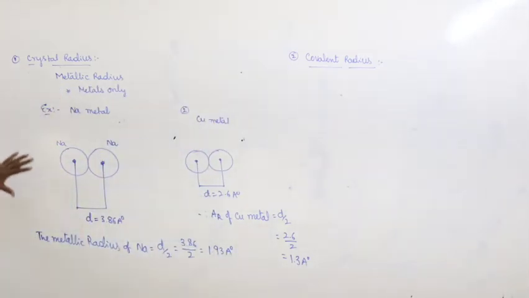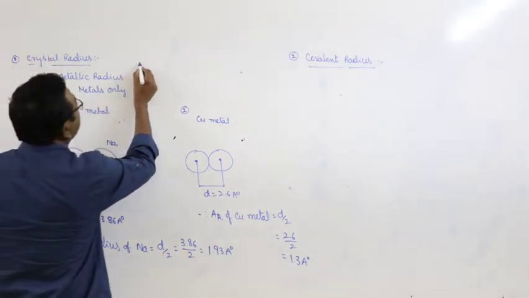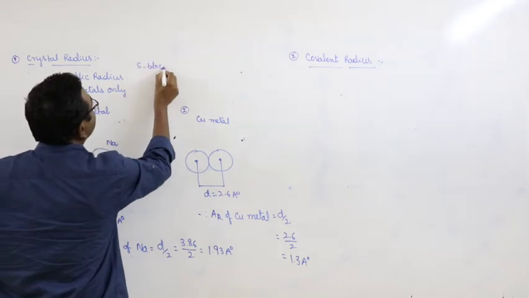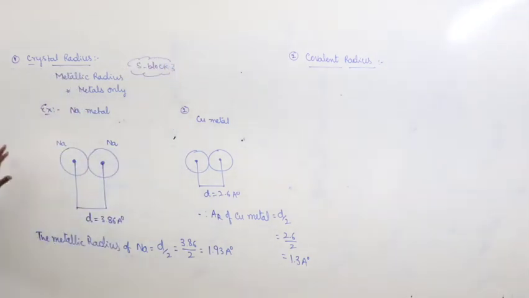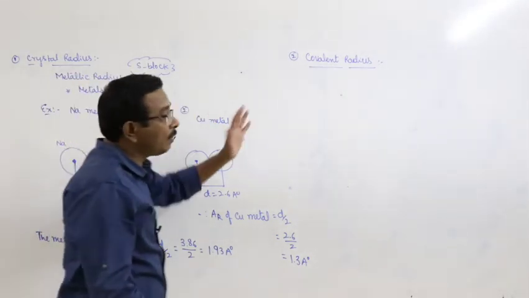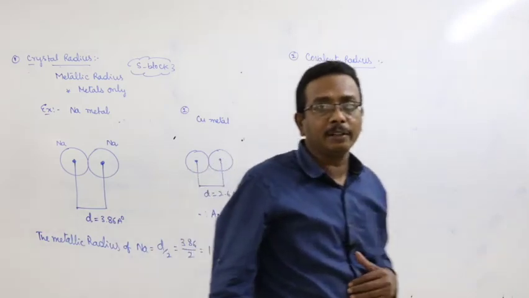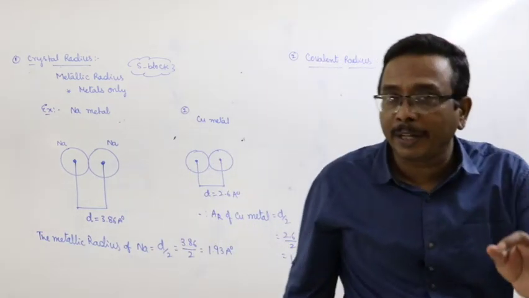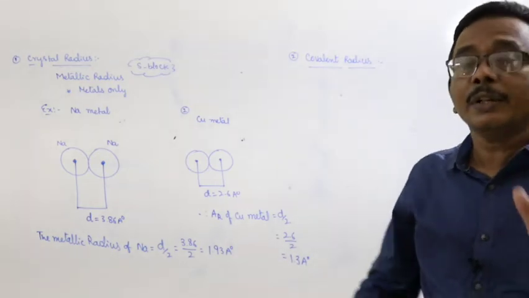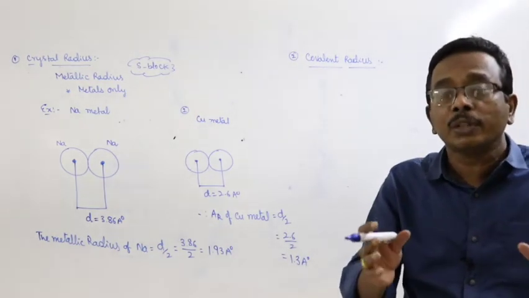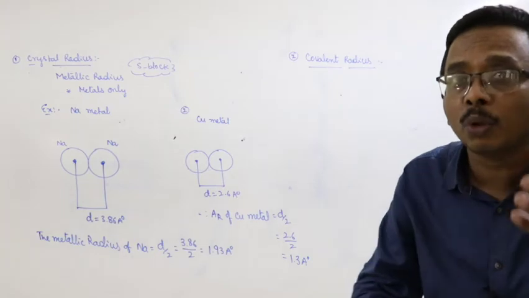This is about the crystal radius. This is concerned with only metals. This is concerned with only S block elements, right? This is the crystal radius. Next one. What about the covalent radius? How can you define? Covalent radius may be defined as the half distance between the nuclei of two atoms which are bonded through a covalent bond.